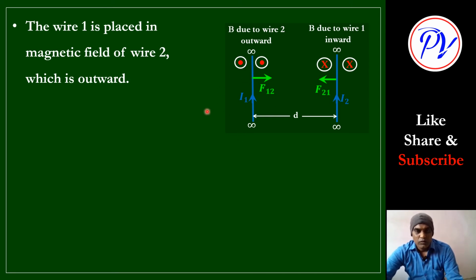We have to decide the direction of that magnetic field at wire 1, the field which is produced by wire 2. How to find it? By using the right hand thumb rule. Put your thumb in the direction of I2, then curl your fingers, so that the field will be produced like this.